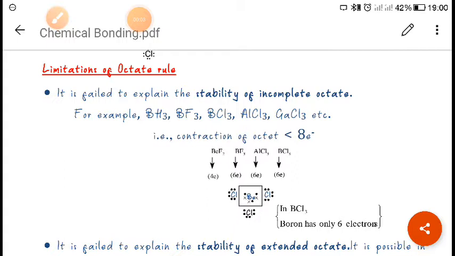Myself Suman Singh. So in the last class we discussed the Lewis dot structure, Fajan's rules and the octet rule. Today we will see the limitations of the octet rule and valence bond theory.